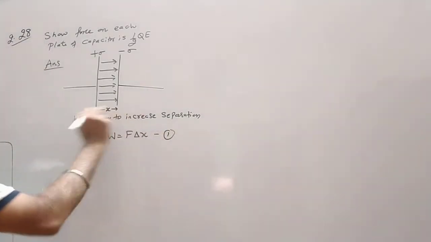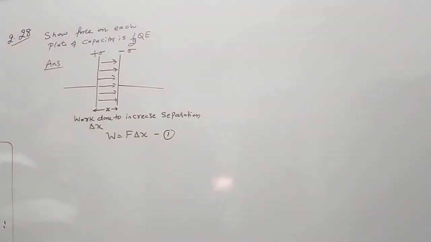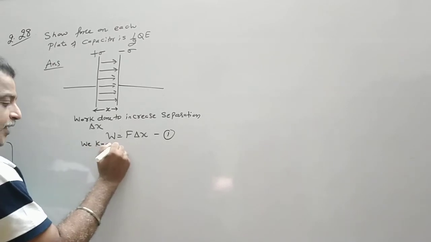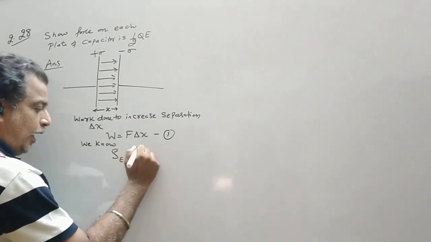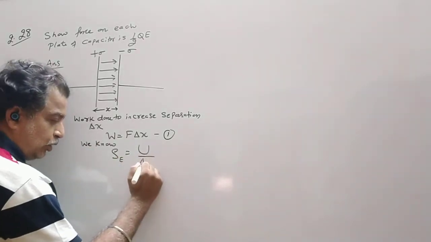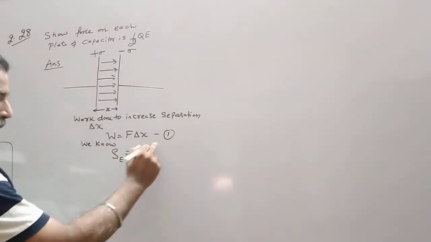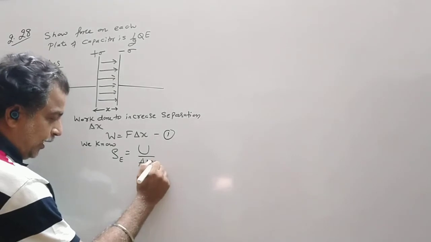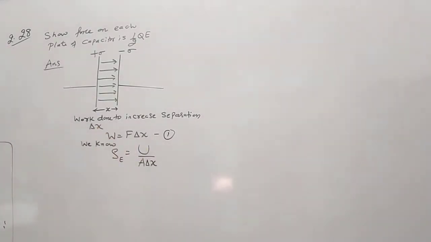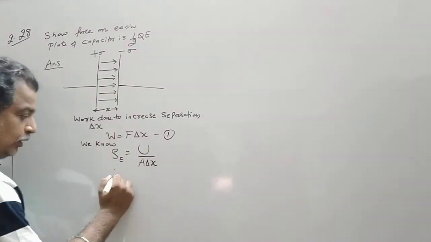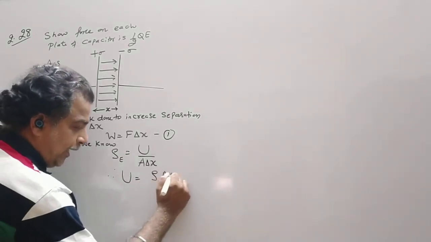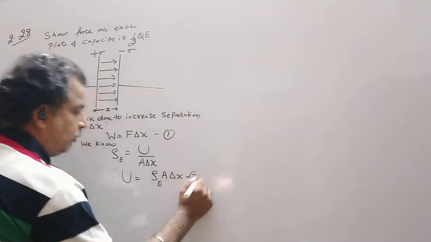Now when the distance between the two plates is changed, the energy density also changes. So we know that energy density rho E is energy per unit volume. Volume is area into length. Here the length increase is delta x, so the energy is U equal to rho E A delta x. This is equation number 2.